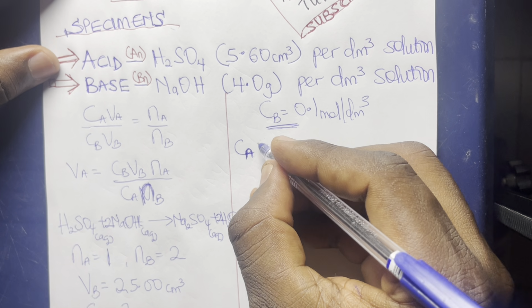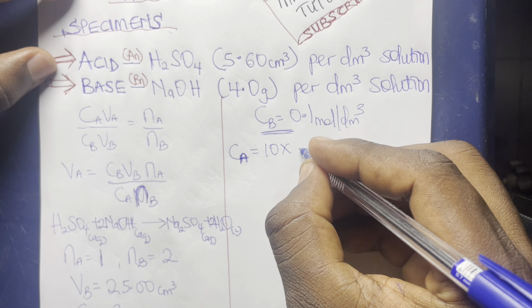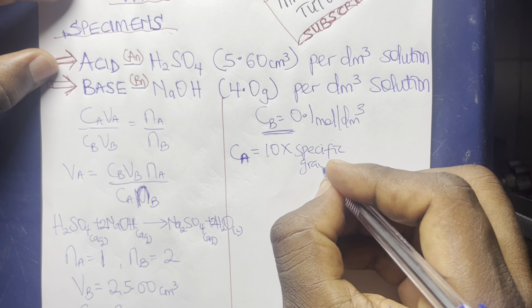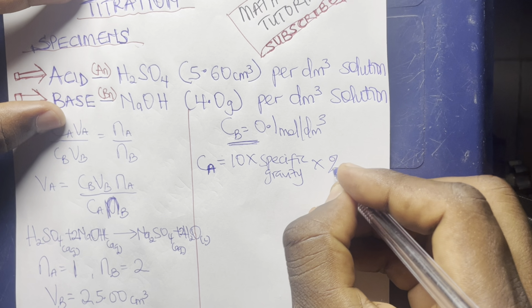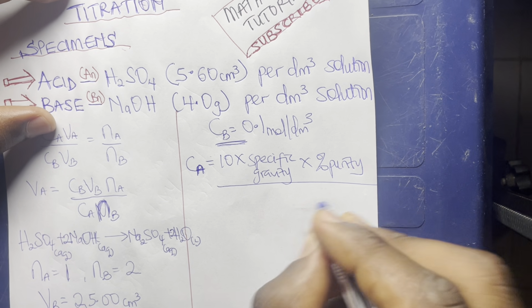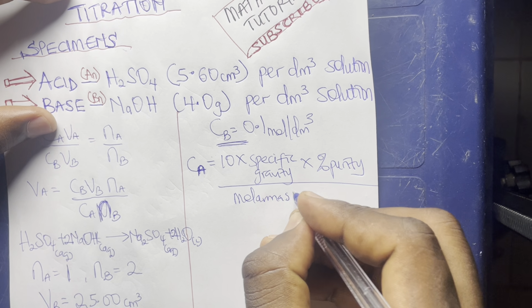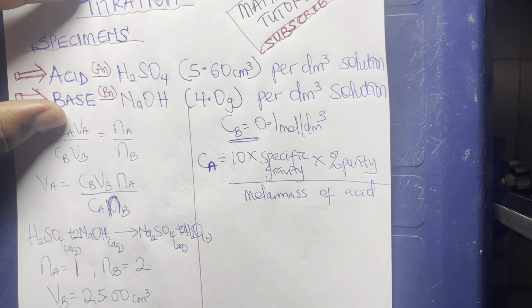Now, the special formula is going to be 10 multiplied by specific gravity multiplied by percentage purity all over the molar mass of the acid. Now, look at this formula.